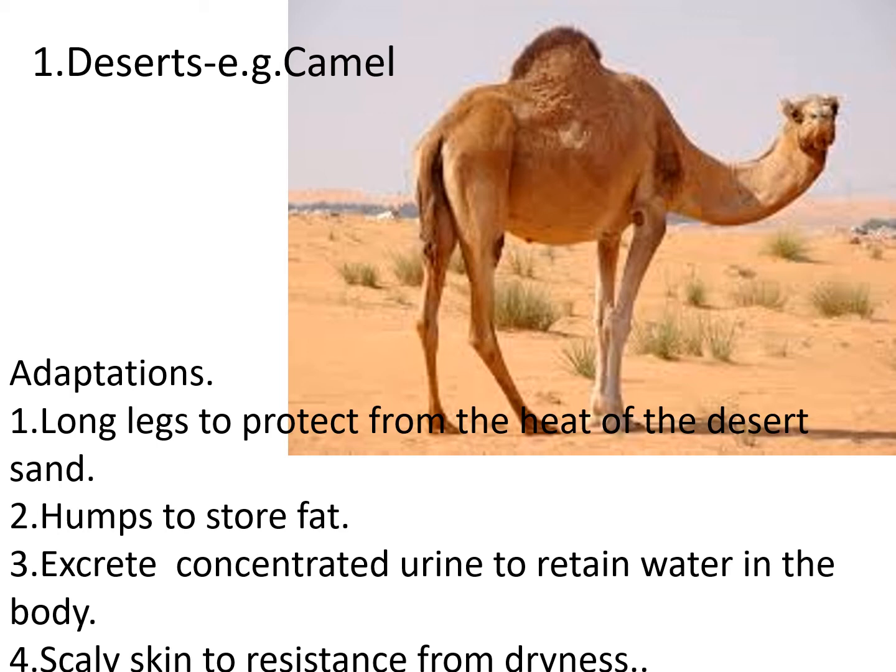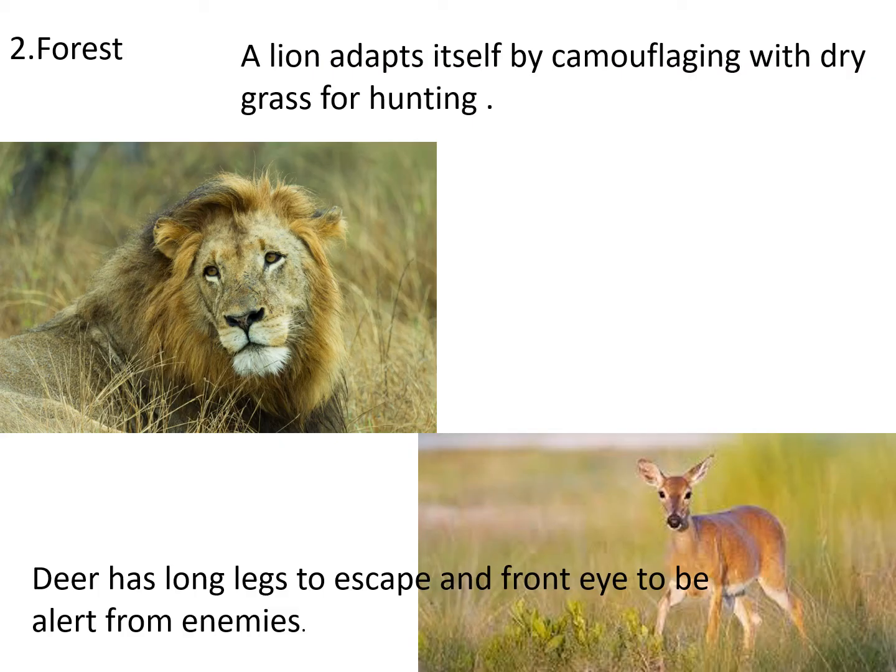It has long legs to protect from the heat of the desert sand. It has humps to store fat. It excretes concentrated urine to retain water in the body. It excretes solid dung. It has scaly skin for resistance from the dryness. That's how it survives in the desert.